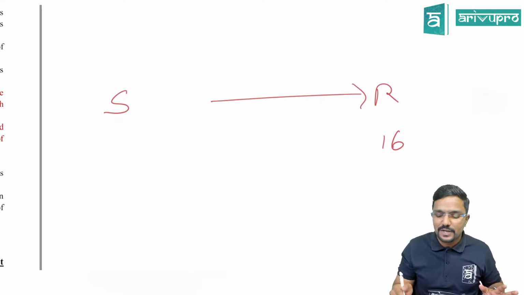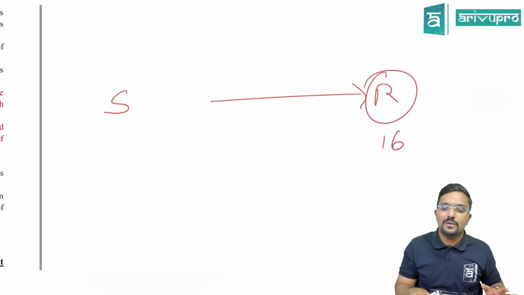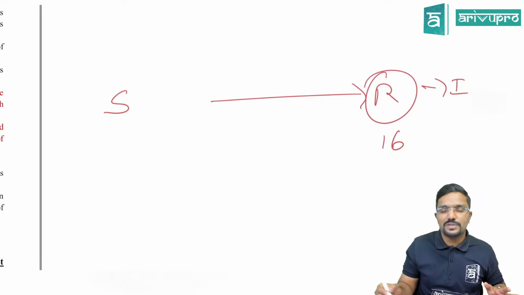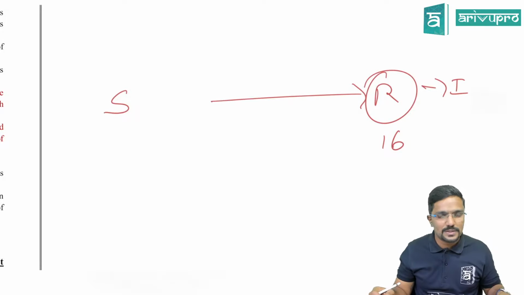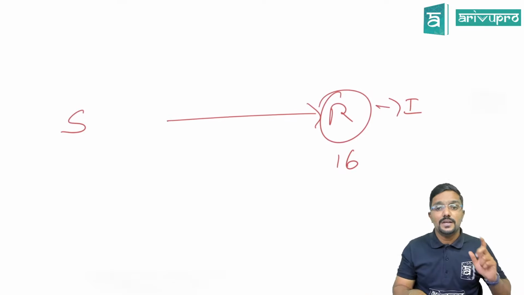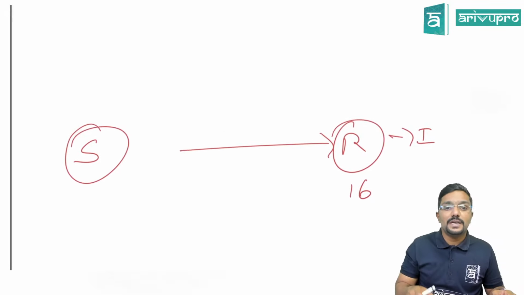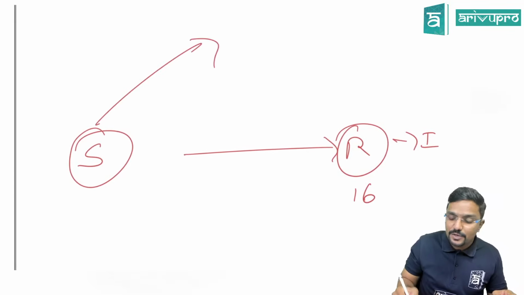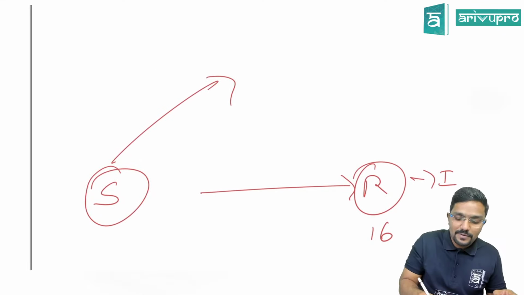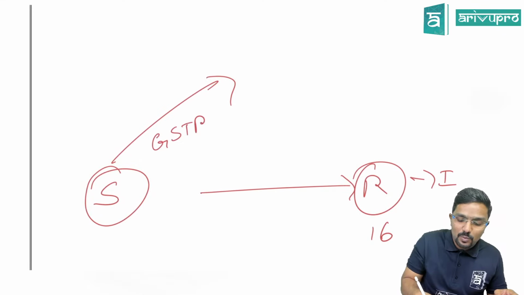So one of the conditions is the recipient should have the invoice. He should have invoice with him. He should have received the goods or services. Then now, whatever new thing they are telling, the supplier should have given the details. Whatever supply he has made to the recipient, he would have given the details in his GSTR1.